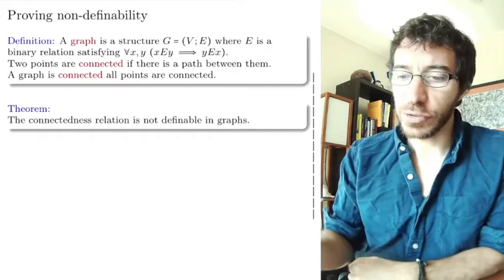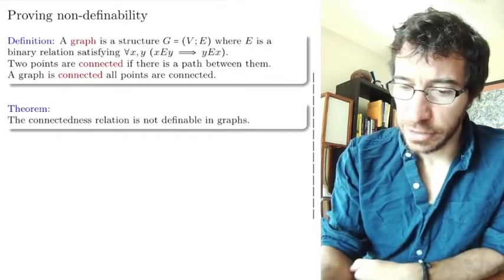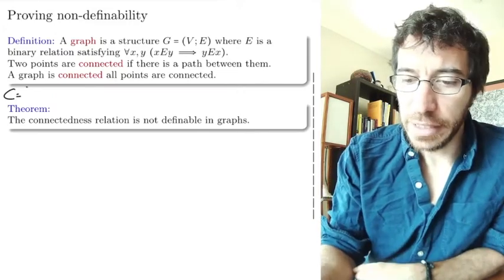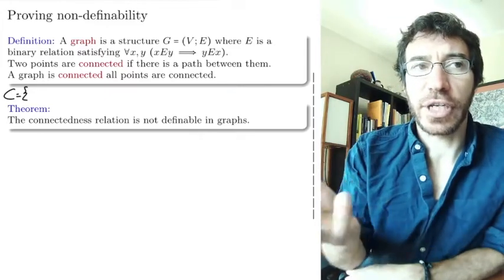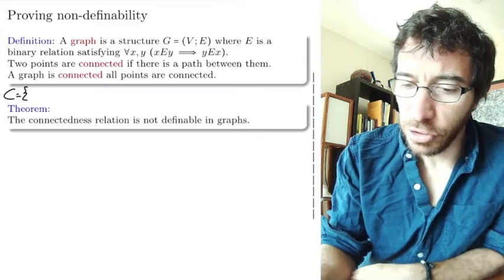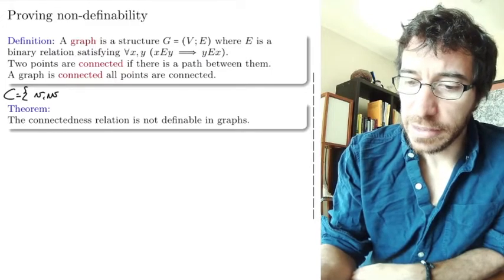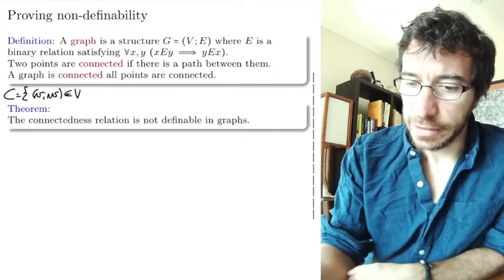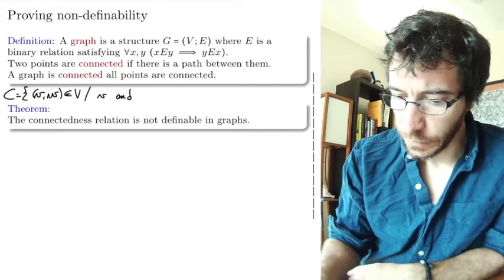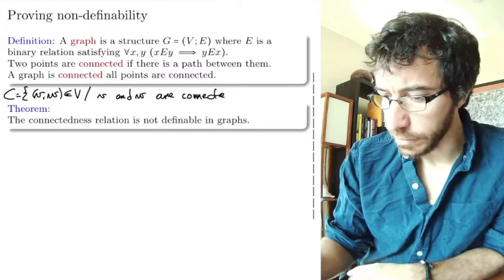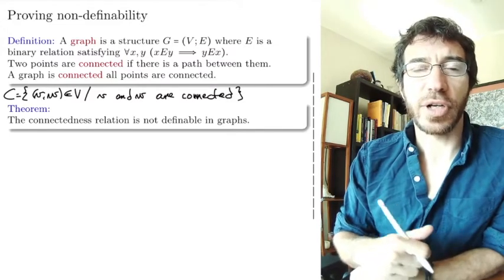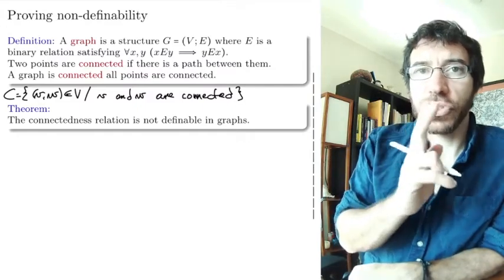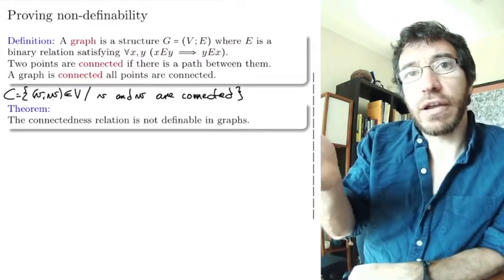So the connectedness relation, let's call it C, inside a graph will be, for each particular graph, we're going to have a different connectedness relation, and it's the set of all the pairs of vertices in the graph such that V and W are connected. And saying that this relation is not definable, we are saying there is no formula with two free variables which exactly defines this on every graph.